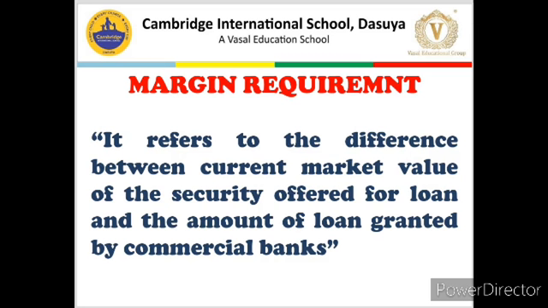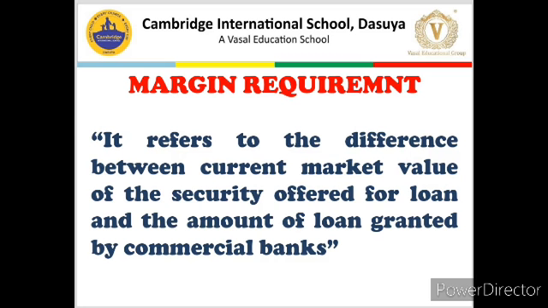That difference is 3 lakhs or 30%. So this 30% is the margin requirement, and this margin requirement is maintained by commercial banks to safeguard themselves against future fluctuations in the market value of the security offered by the borrower.